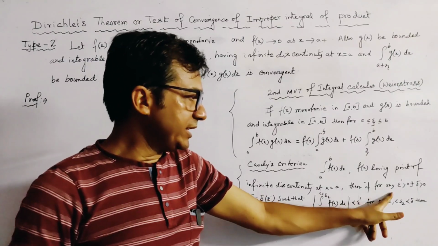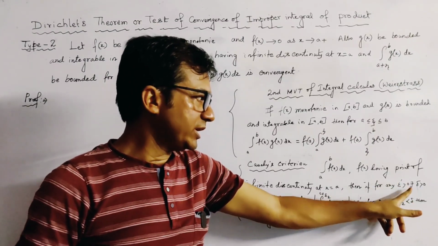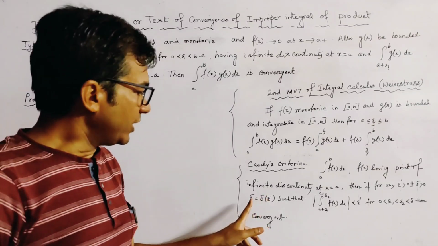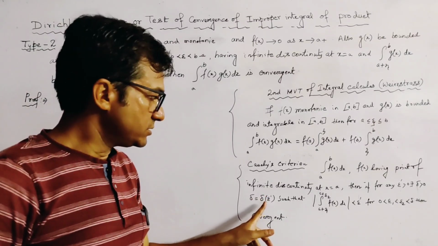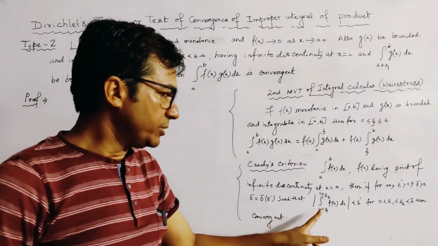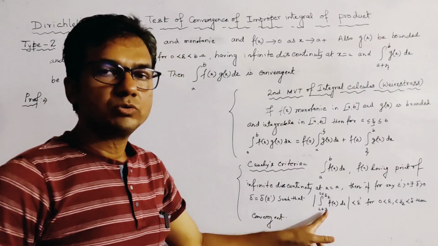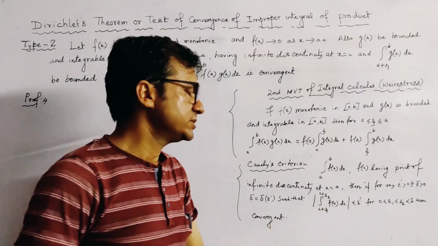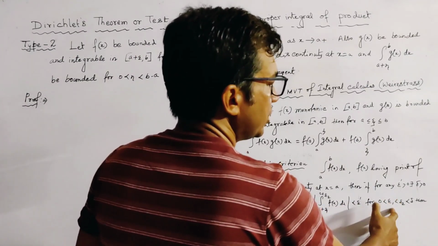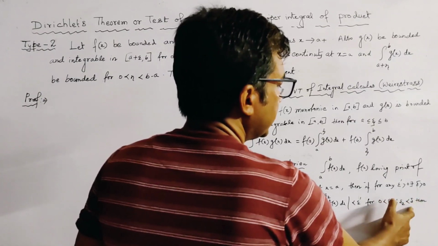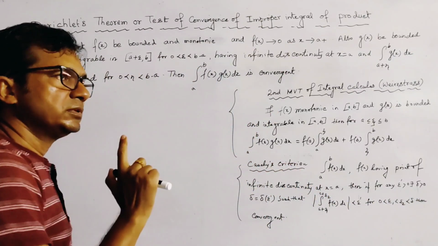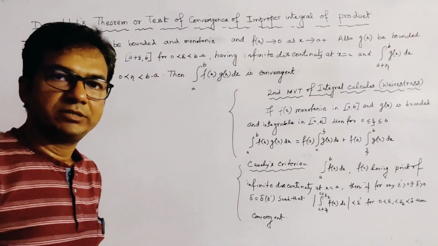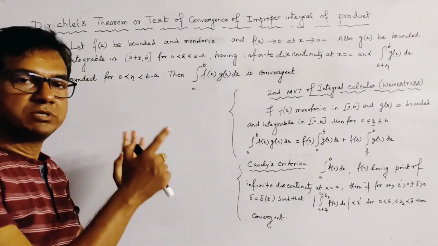Then if for any epsilon dash greater than 0, there exists delta greater than 0, where the value of delta depends on epsilon dash, such that the mod of the integration from a plus epsilon 1 to a plus epsilon 2 of f(x) dx is less than epsilon dash for 0 less than epsilon 1 less than epsilon 2 less than delta, then the integration from a to b of f(x) dx is convergent. These two theorems we use here.